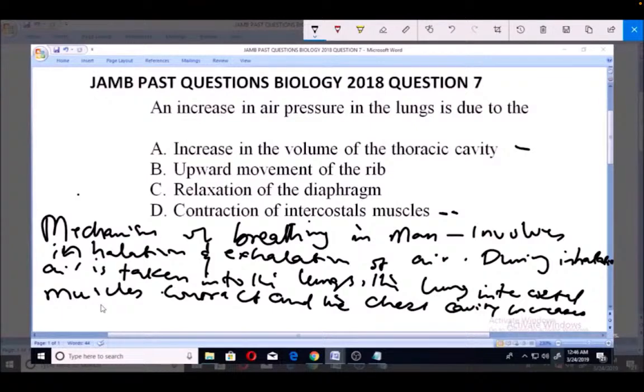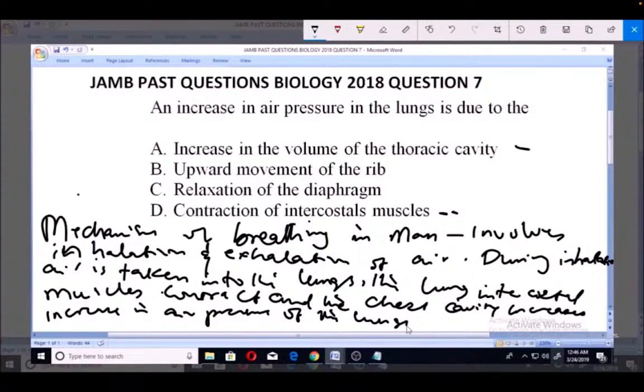Now, there is also an increase in air pressure of the lungs.